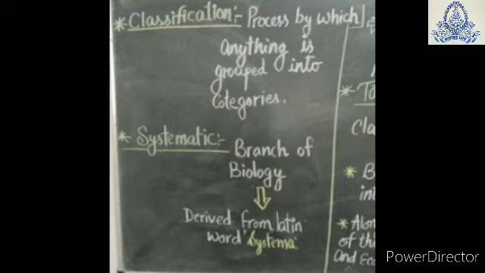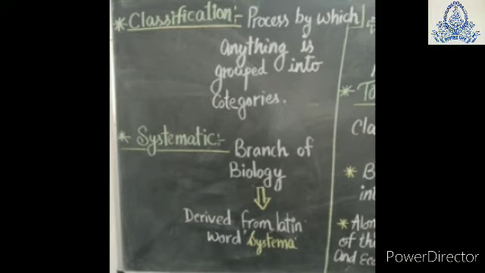Here we have already studied systematics. What is systematics? The branch of biology which deals with classification. The word systematics is derived from the Latin word systema, which means the systematic arrangement of organisms.